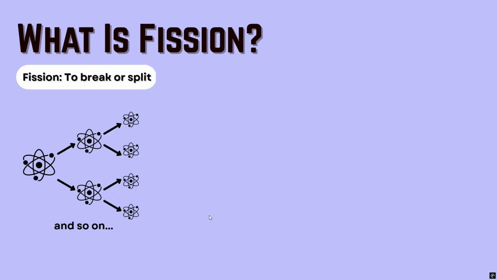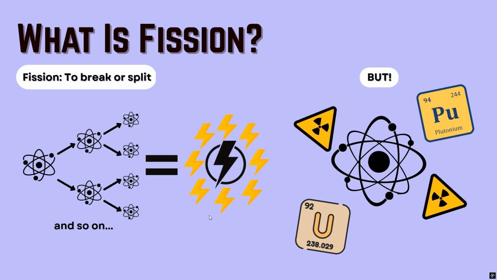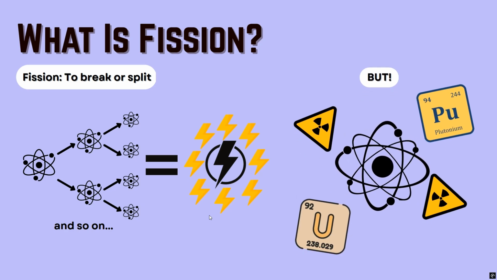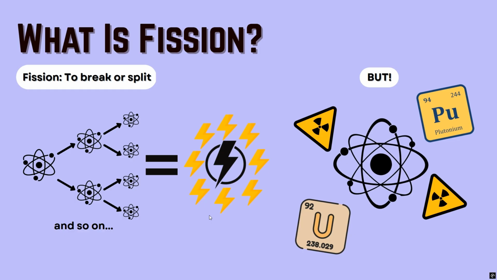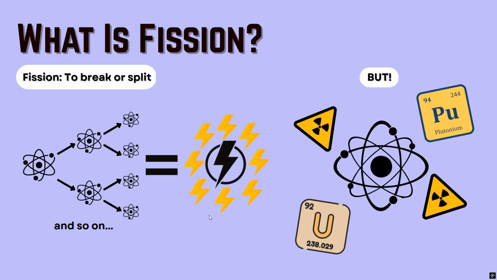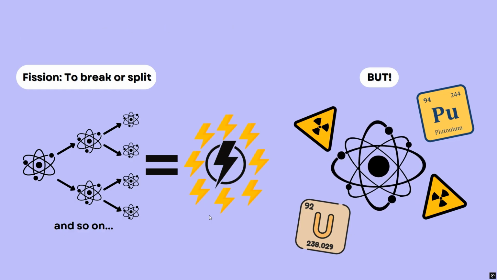Fission. So what is fission? First, let's define it. Fission literally means to break or to split. It is the process where an atom is taken and is split into two. This reaction creates two smaller atoms and an immense amount of energy, like a ton of energy, enough energy to power a city for a few minutes. But it is very important to note that fission can only be utilized on heavy unstable isotopes like uranium-235, so basically the scary radioactive ones.